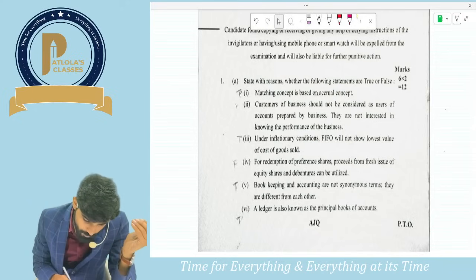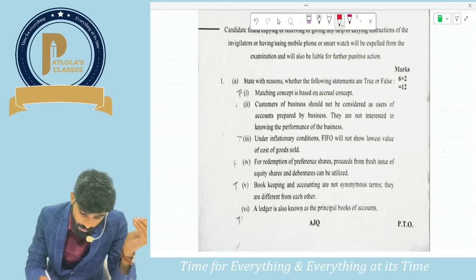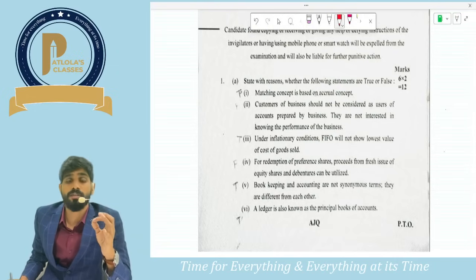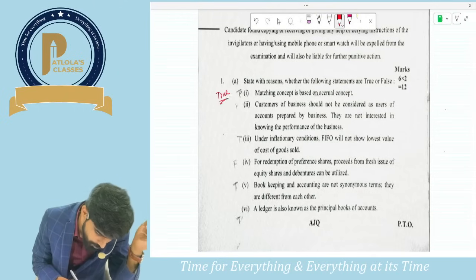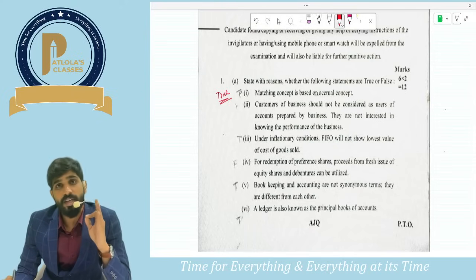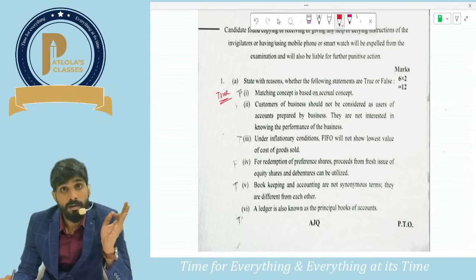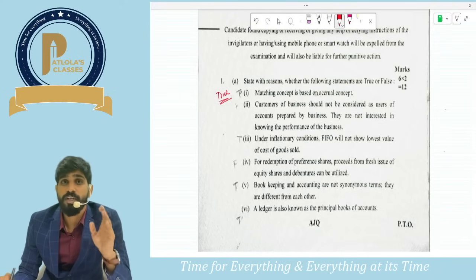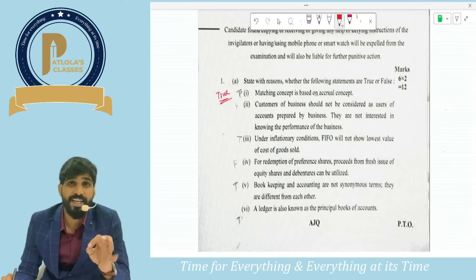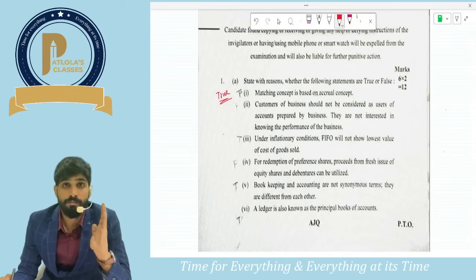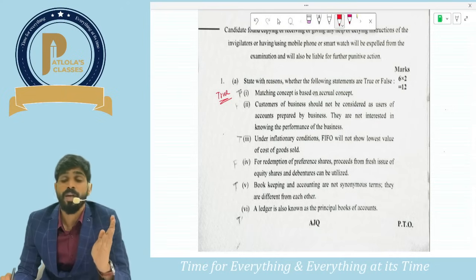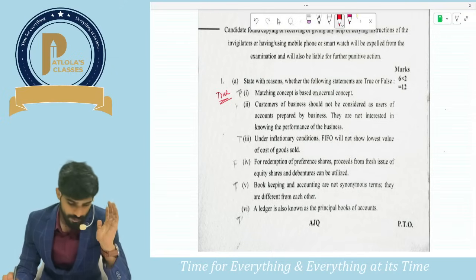Now, first one is matching concept is based on accrual concept. Guys, it is true. Sir, why is it true? Because matching concept says when you take revenue, then you have to consider matching cost. In order to match the revenue and cost, you have to take the matching cost which is incurred in that period to earn that matching revenue. So matching concept also focuses on period, accrual concept also focuses on period. Both focus on the period rather than inflow or outflow of cash. Chalo, the first one is true.